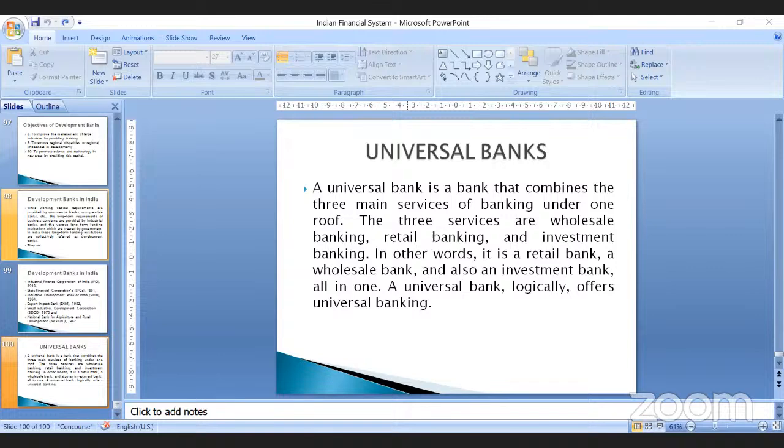A financial supermarket is like any other financial institution which provides a wide range of services like everyday banking, lending services, stock broking services, insurance services, and investment banking facilities. These days commercial banks are providing everything, these days commercial banks are covering everything, so you can call them financial supermarkets, right?